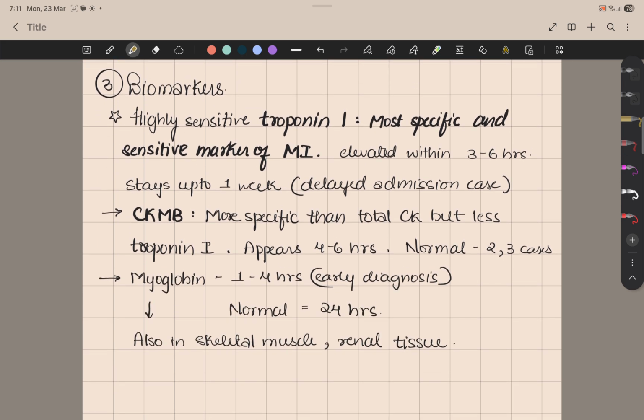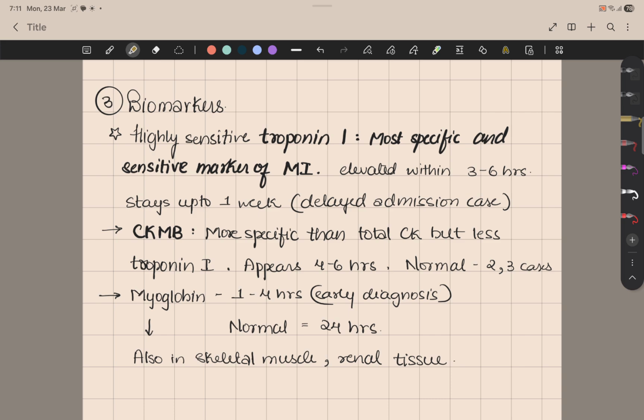Then coming to the biomarkers, the most important is the highly specific, highly sensitive troponin I. This is 100% sensitive for MI. It elevates within 3 to 6 hours of myocardial infarction and stays up to 1 week.